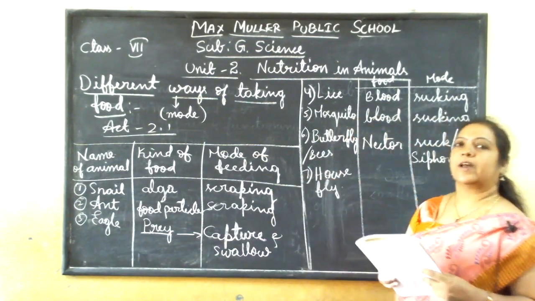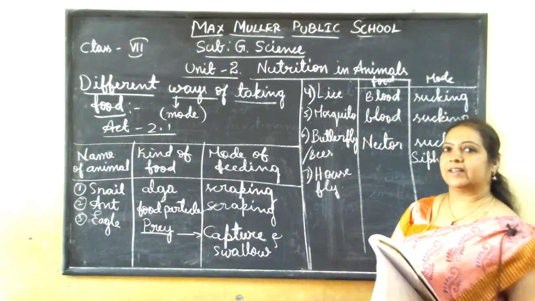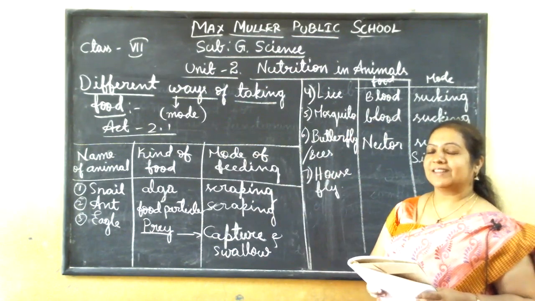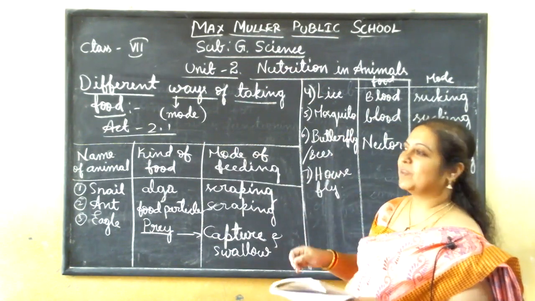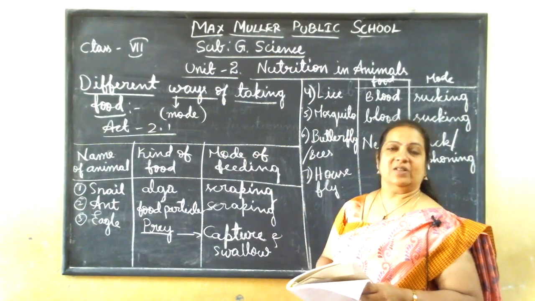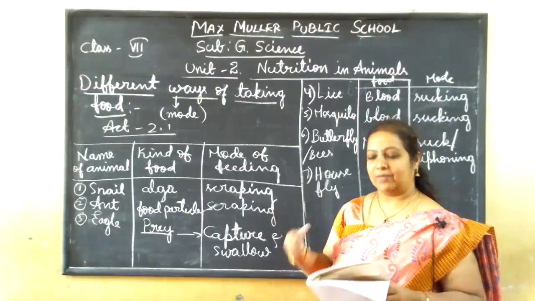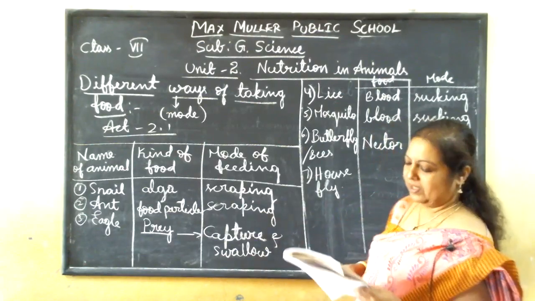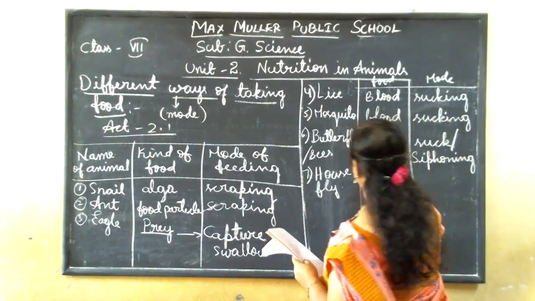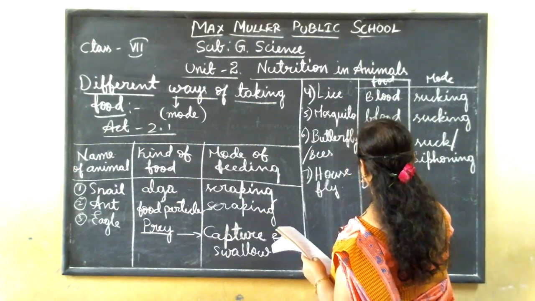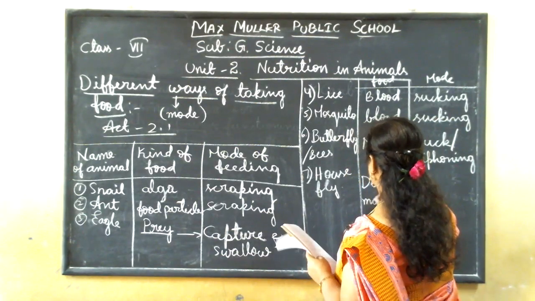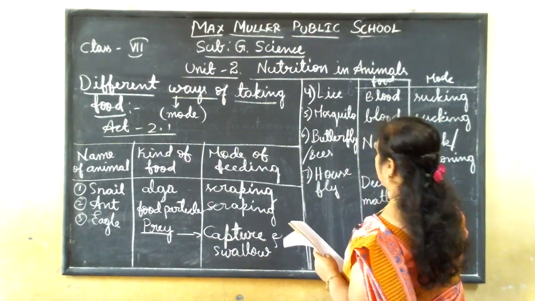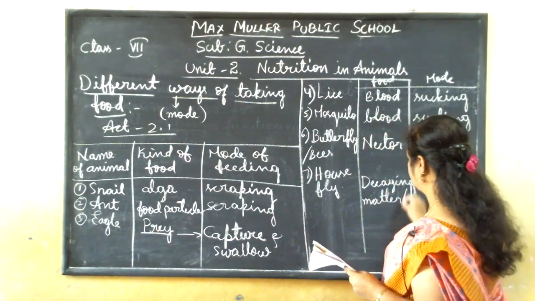Okay, so the housefly, you know, in a house it is always moving around. Everybody finds it disturbing, especially when you keep sweets or something rotten. The fly will go and sit on it and eat. It will eat especially decaying matter, mainly decaying matter, or any kind of food also.